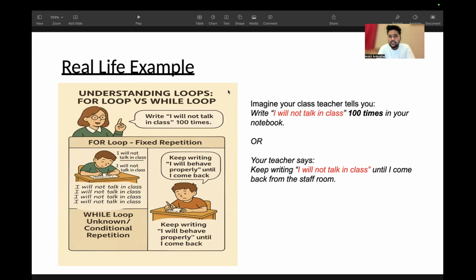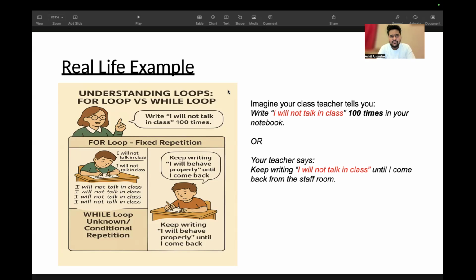So there will be a condition in a while loop. In the second scenario, as I told you, keep writing until the teacher comes back. The teacher coming back is the condition. Until the teacher is not coming back, you will keep on writing. But in the first scenario, you have a number there, which means you have to write 100 times. So you know how many times you have to loop through.